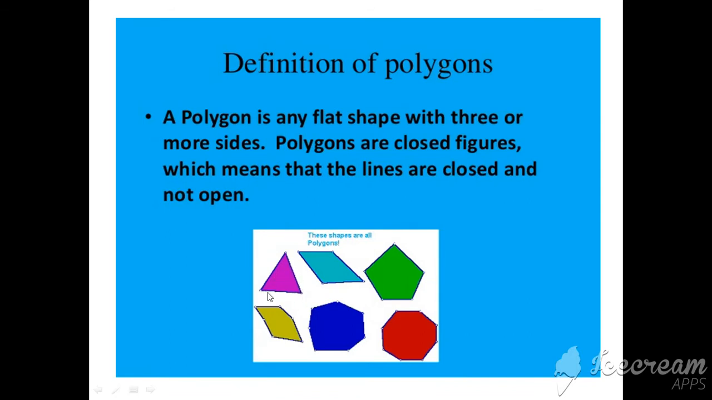Three or more sides. In a triangle there are three sides and three corners. In a rectangle there are four sides and four corners. This is a pentagon. It has five sides and five corners. So polygons are closed shapes, which means that the lines are closed and not open. So whatever shapes we can see here, these are closed shapes and they are called polygons.